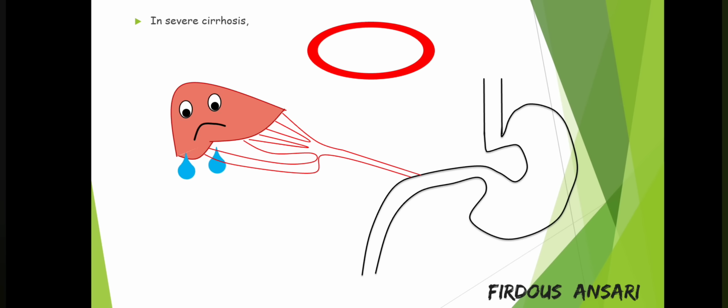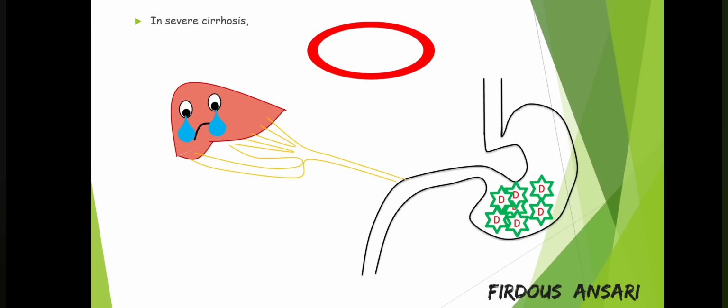Whatever drug you take via the oral route passes via the portal venous system and moves into the liver where it gets metabolized. But since this liver is not functioning well, there will be a reduction in metabolism, and in addition there is a presence of portosystemic shunt.